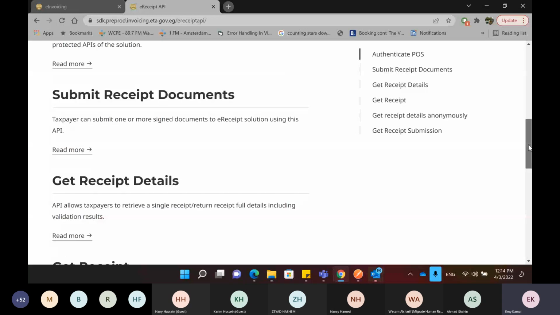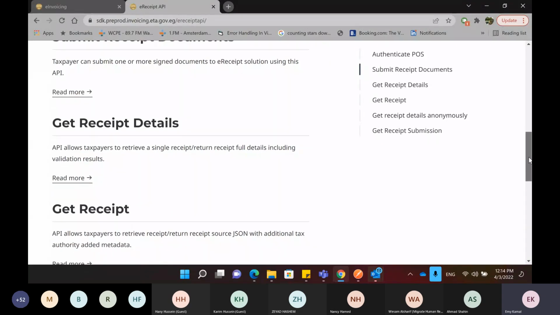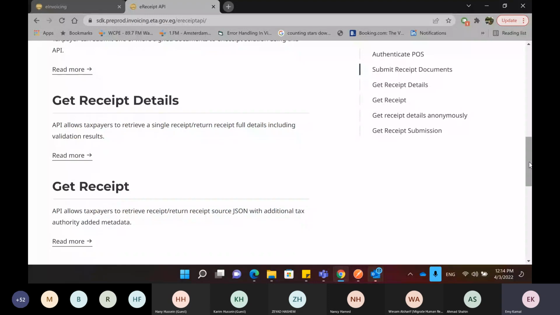After that, if the receipts are accepted, they will be entered in the system. And after that, you can get information about each receipt individually through these APIs. So we have get receipt details and get receipt. Basically they're the same, but get receipt details has more information within each receipt.